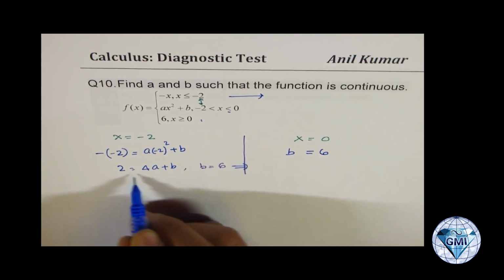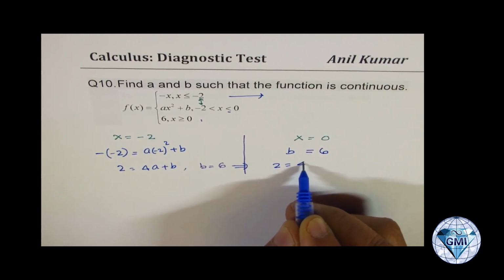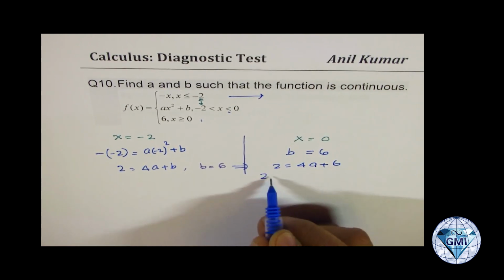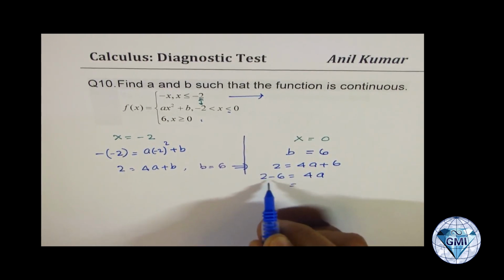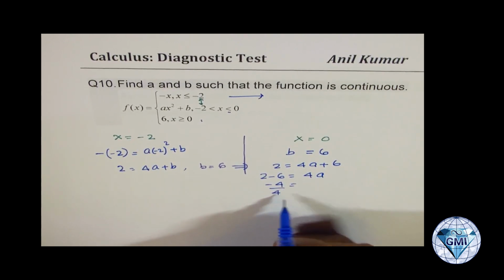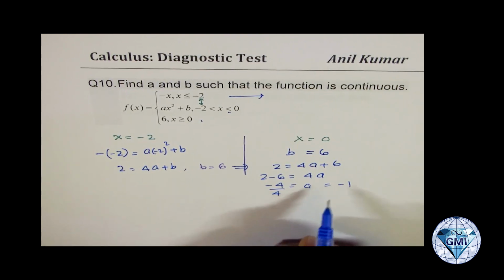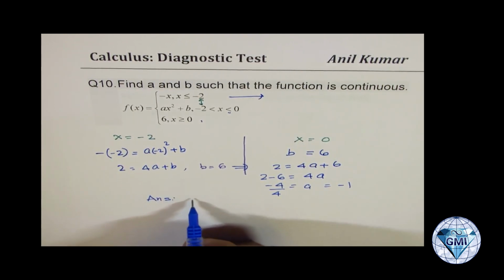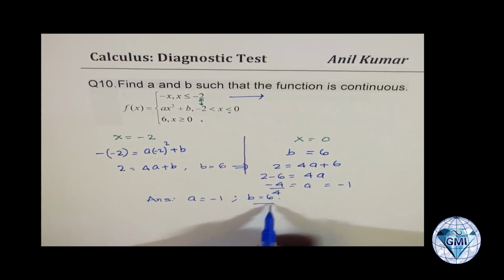Substituting b equals 6 here, we get 2 equals 4a plus 6, and then we can arrange: 2 minus 6 is 4a, or this is -4 divided by 4 is a, so the value of a is -1, correct? So for a continuous function, we get our answer that a should be equal to -1 and b should be equal to 6.